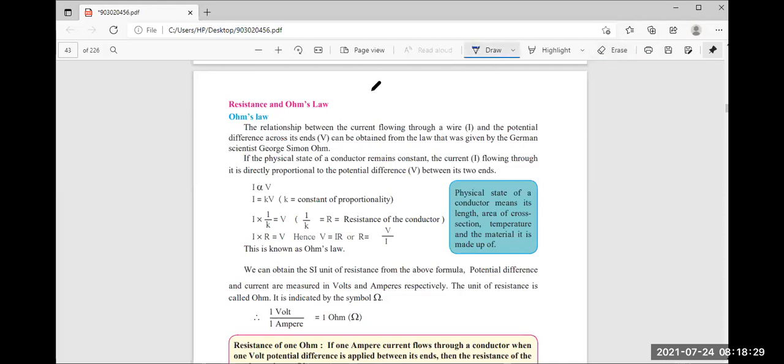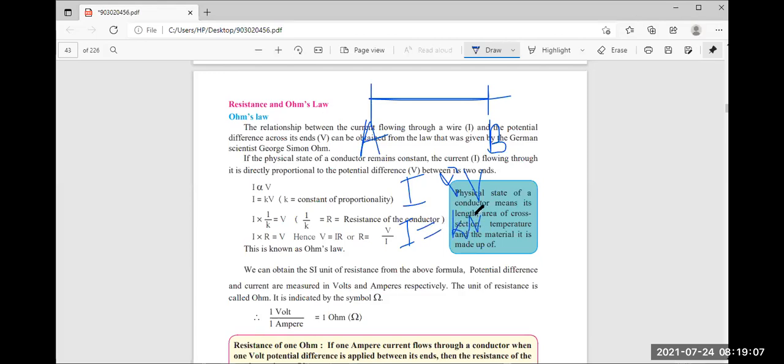When any conductor is there, and its physical state is constant and will not change, then the current flowing through this conductor is directly proportional to the potential difference between both ends of the conductor. Means I is directly proportional to the potential difference V. And when we take this directly proportional sign, we can write it directly as I is equal to k into V.